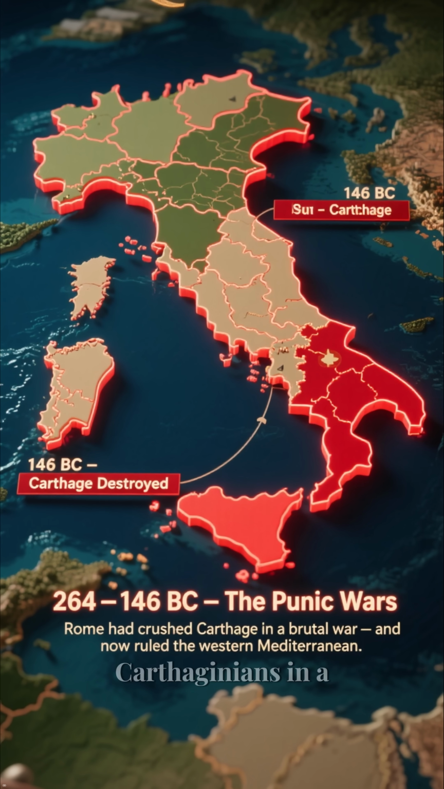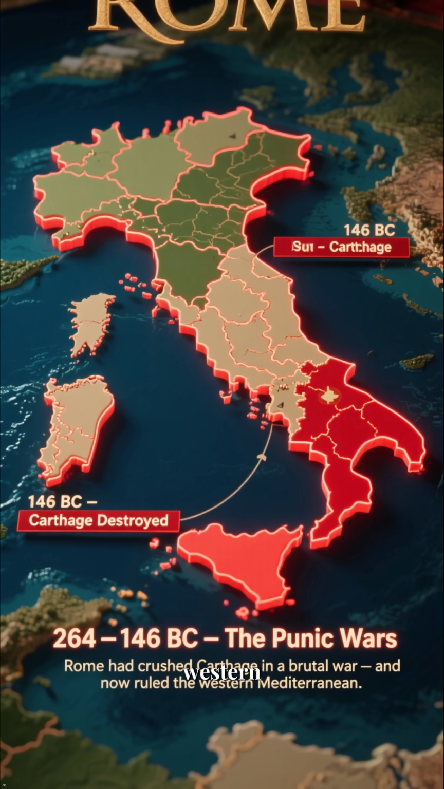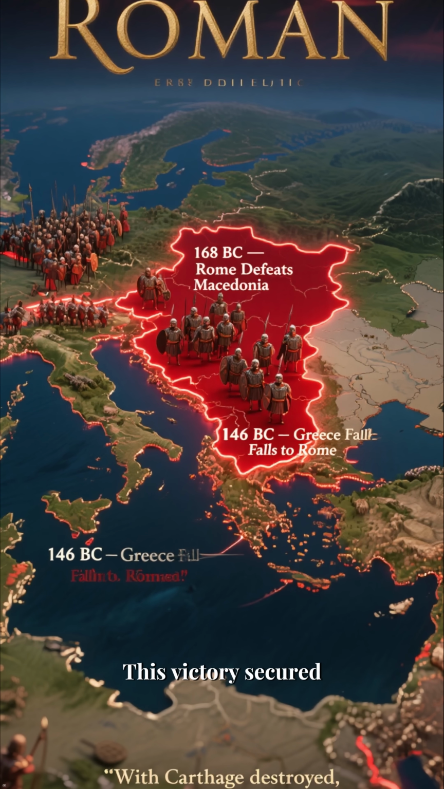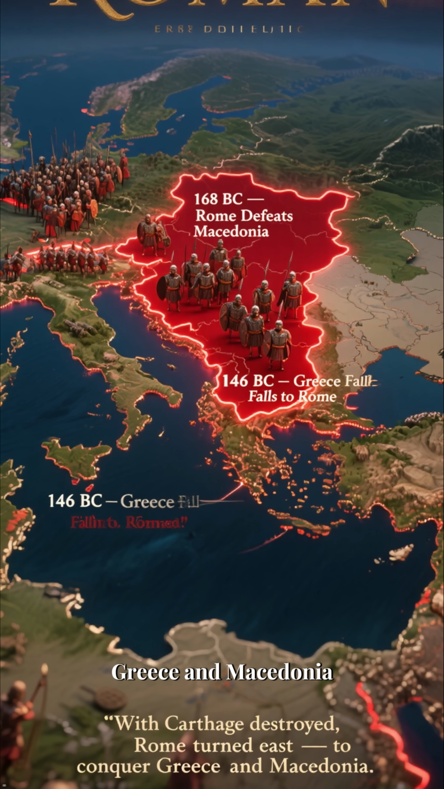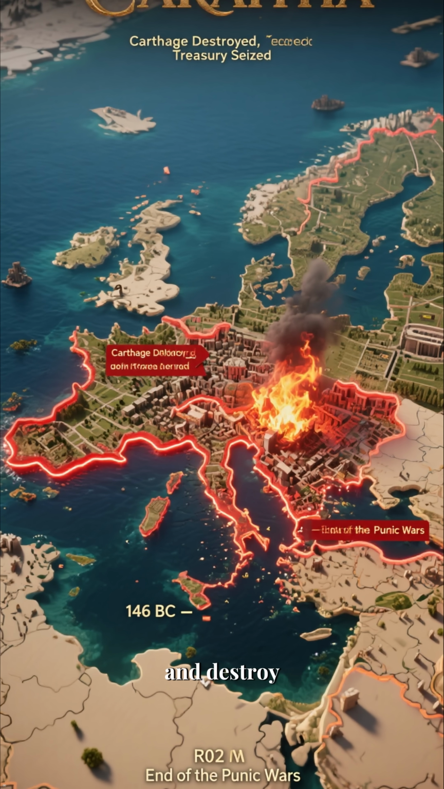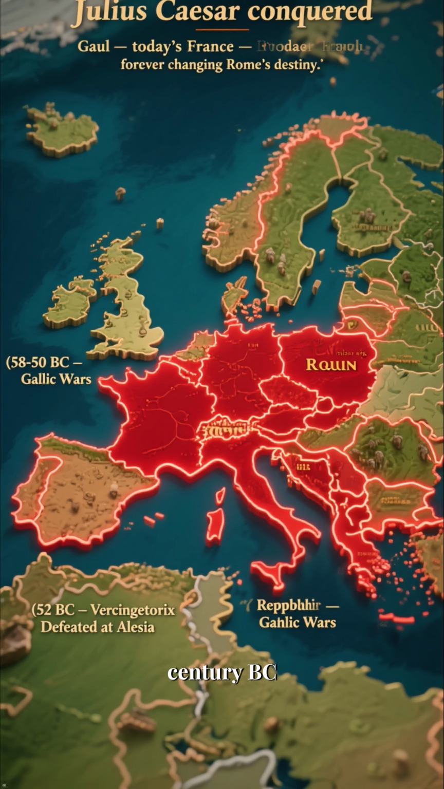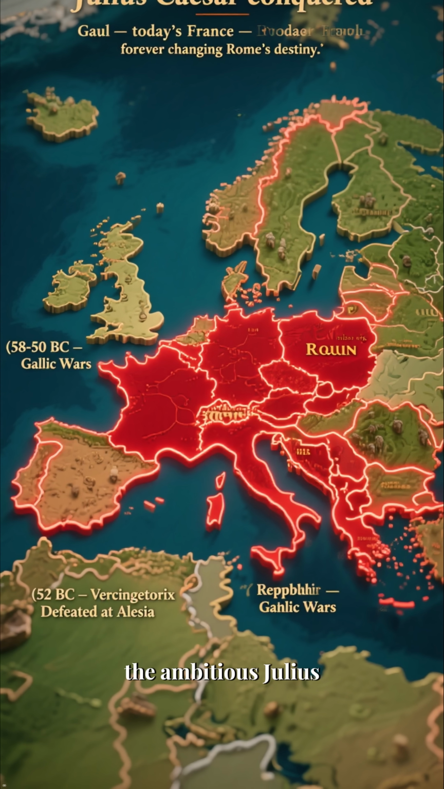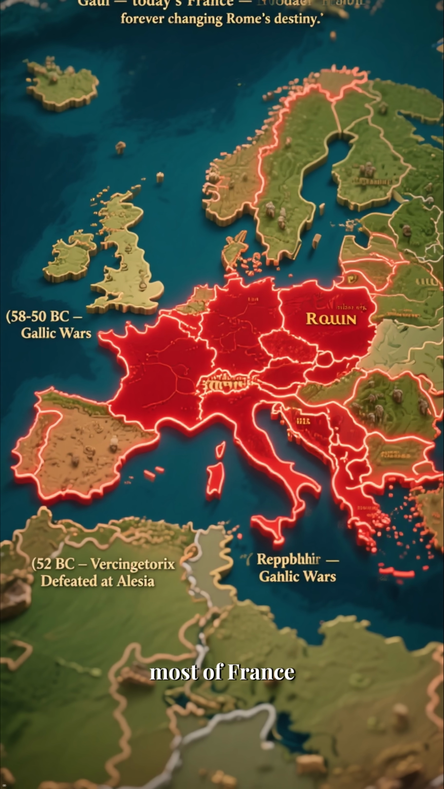It had defeated the Carthaginians in a long and brutal war, and had gained control of the western Mediterranean. This victory secured, Rome would go on to conquer Greece and Macedonia. In 146 BC, it would sack and destroy Carthage and pillage its treasury. In the 1st century BC, the ambitious Julius Caesar would conquer Gaul, a region that today encompasses most of France.